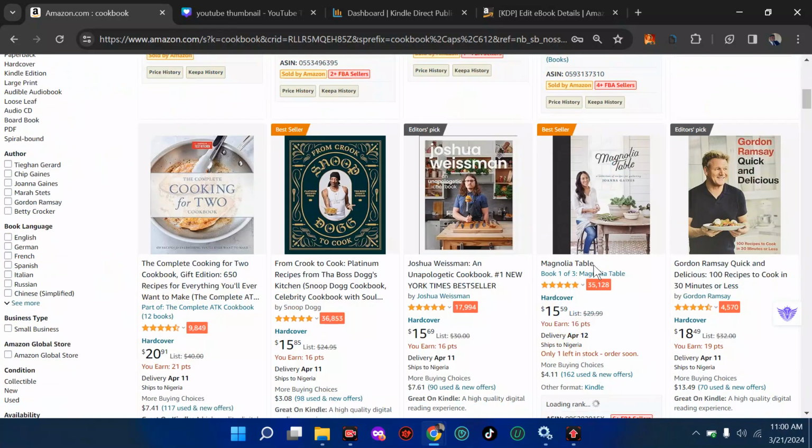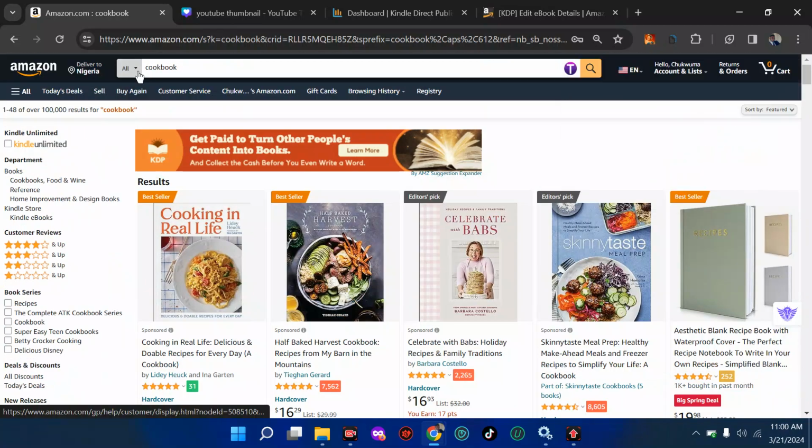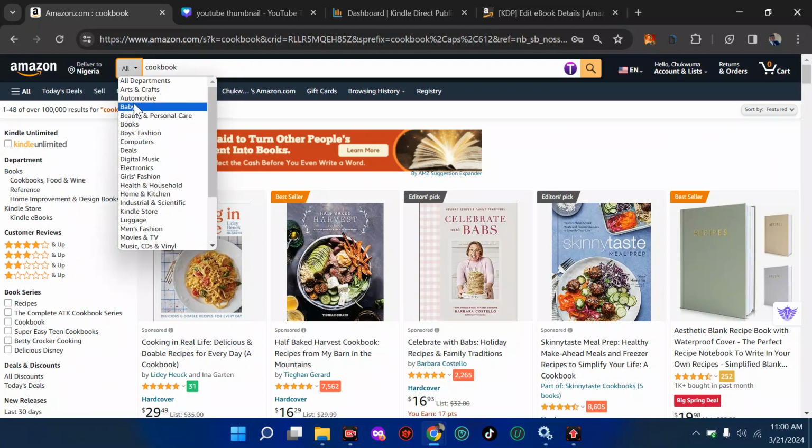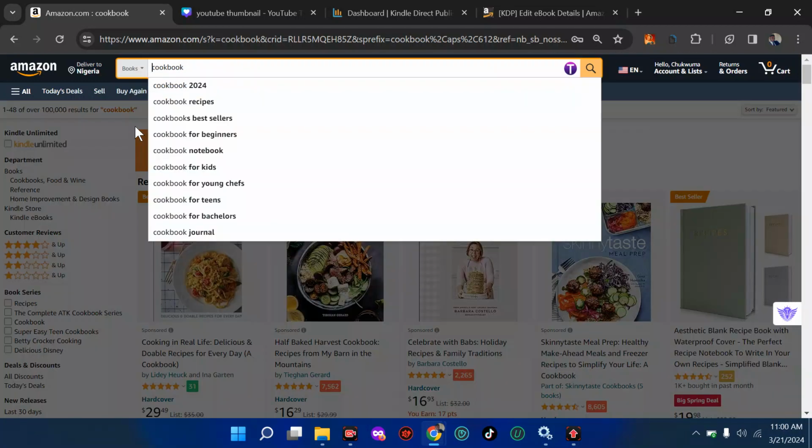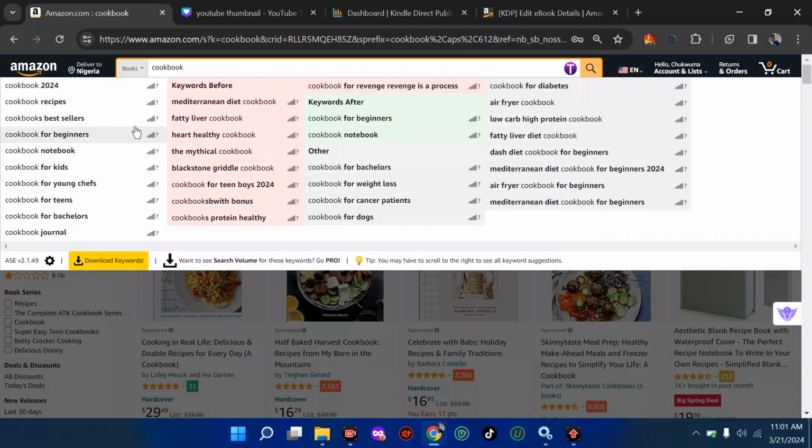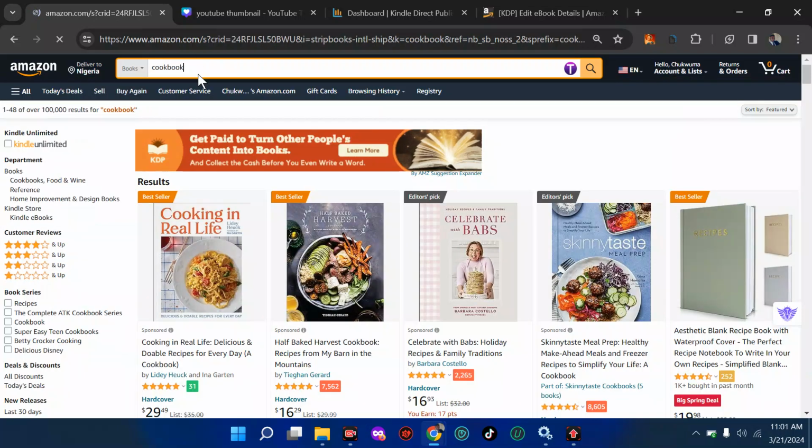Then moving down, only a few people will want to change from this to books. But for the sake of this tutorial, we are covering just the word cookbook. Then we go further and see what's better. So now we have the word cookbook. We're going to leave this cookbook in the search and see the results that come up.